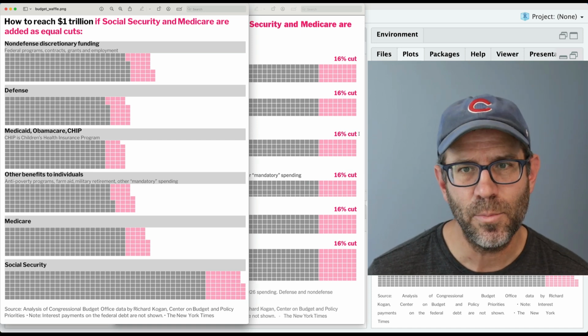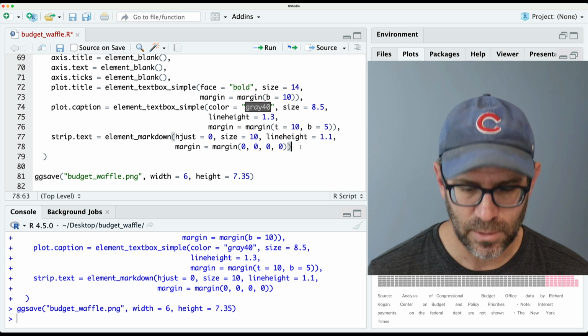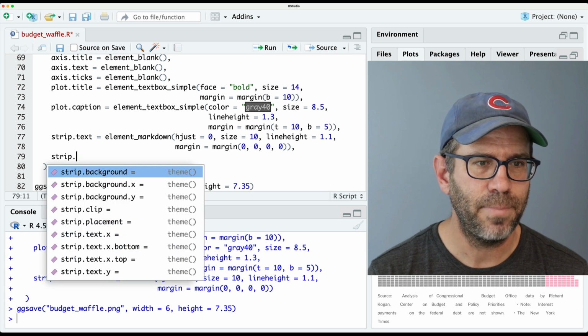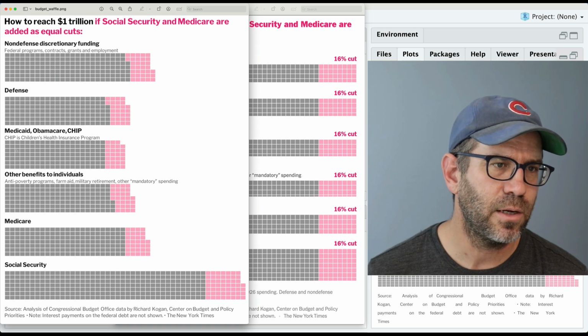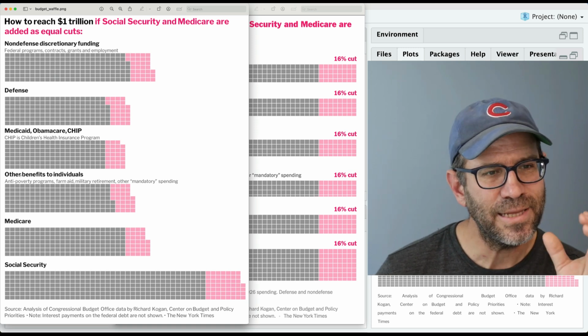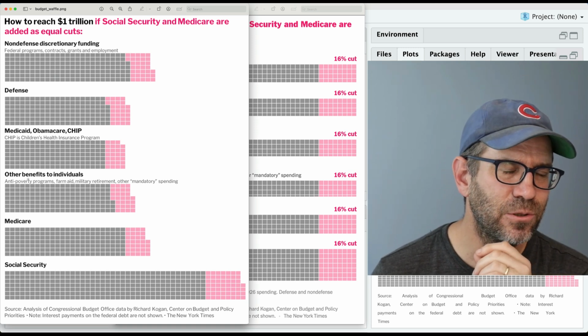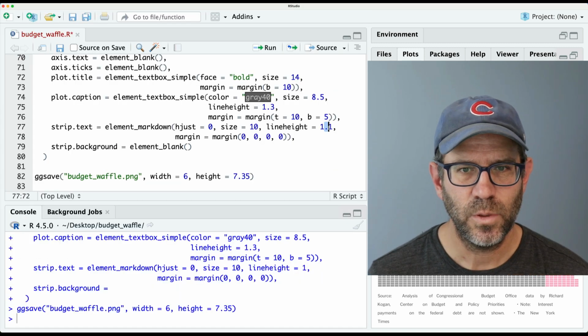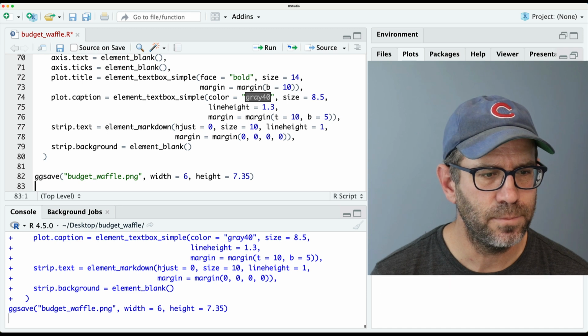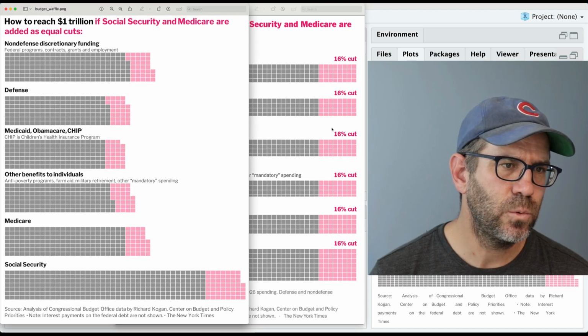Now let's go ahead and remove the background, and we can then do strip.background element blank. Good, so that strips out the background there. I'm noticing that these are a little bit too close to each other, and maybe I want to reduce the line height. So what happens if we reduce this line height to 1? So I think that's okay.